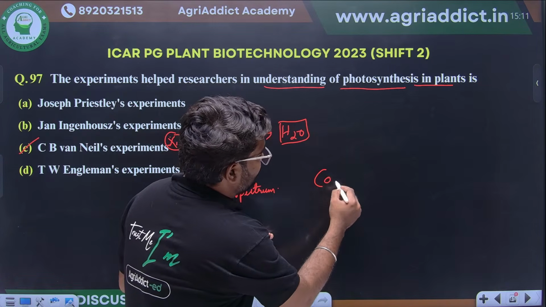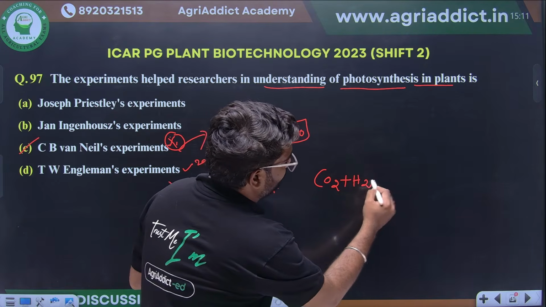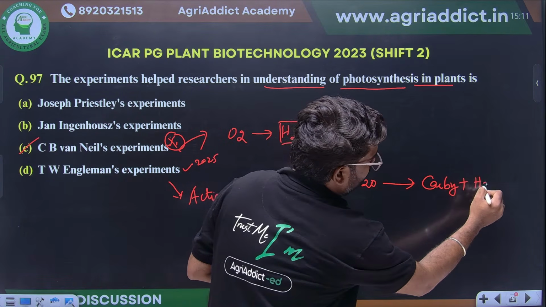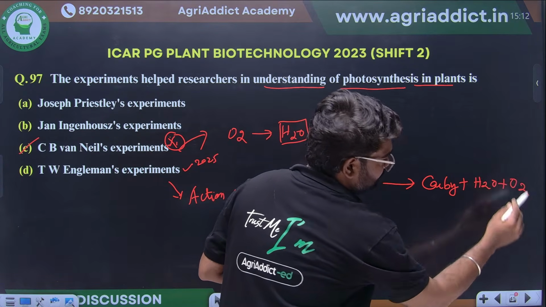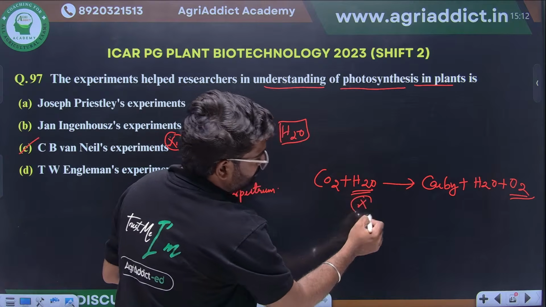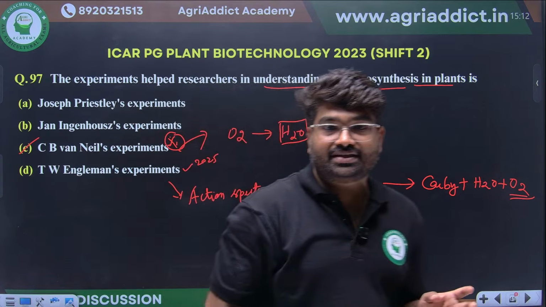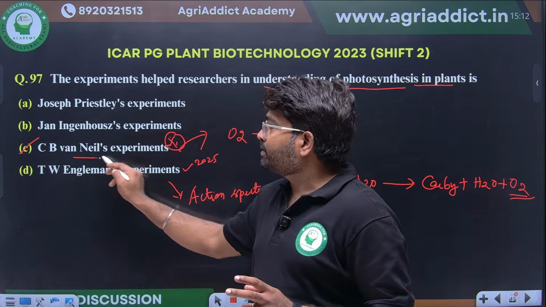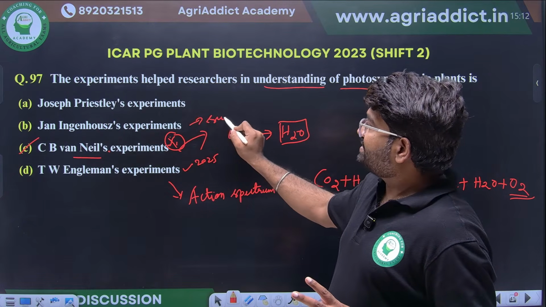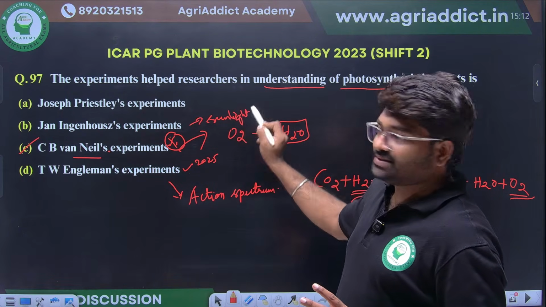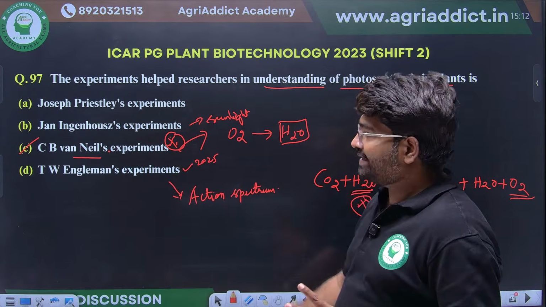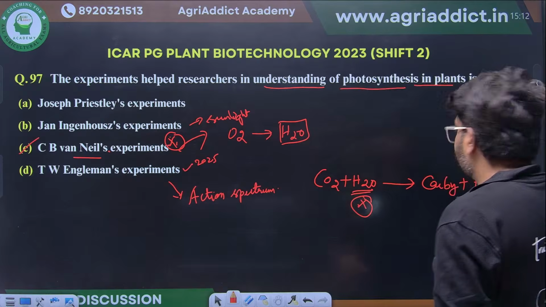We know carbon dioxide will bind with water, and this leads to formation of carbohydrates plus water molecules, and oxygen will be released. This oxygen is coming from water, not from carbon dioxide. This is the typical experiment done by Van Niel. Ingenhousz, what he did: sunlight is essential for photosynthesis. That person has given this one. Clear? So, this is the right option.